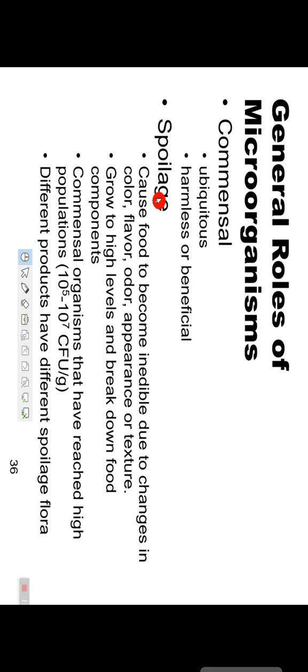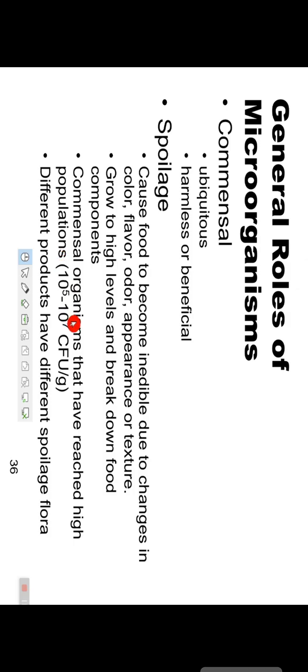The bacteria, microbes which cause the harm of food. So they cause food to become inedible due to change in color, flavor, odor, appearance or texture. They grow to high levels and break down food components. In spoilage, the bacteria grow to high levels and they break down food components for their own utilization.